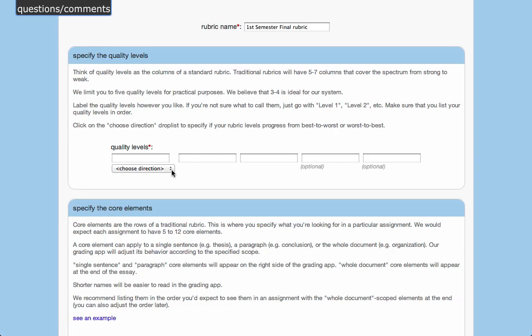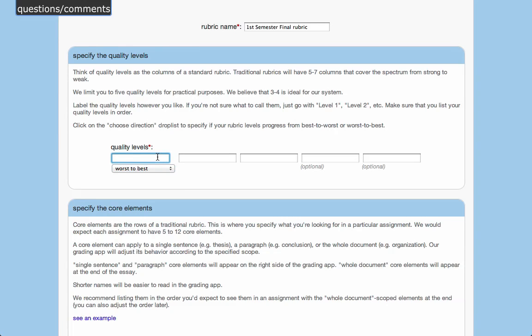And one of the new features that I've just added today is you can choose the direction of the quality levels. So do they start best to worst, where the left-hand side of the rubric is the good side, or do they progress worst to best, where you want to see your students clumped up on the right side of the rubric? So let's say it's worst to best.